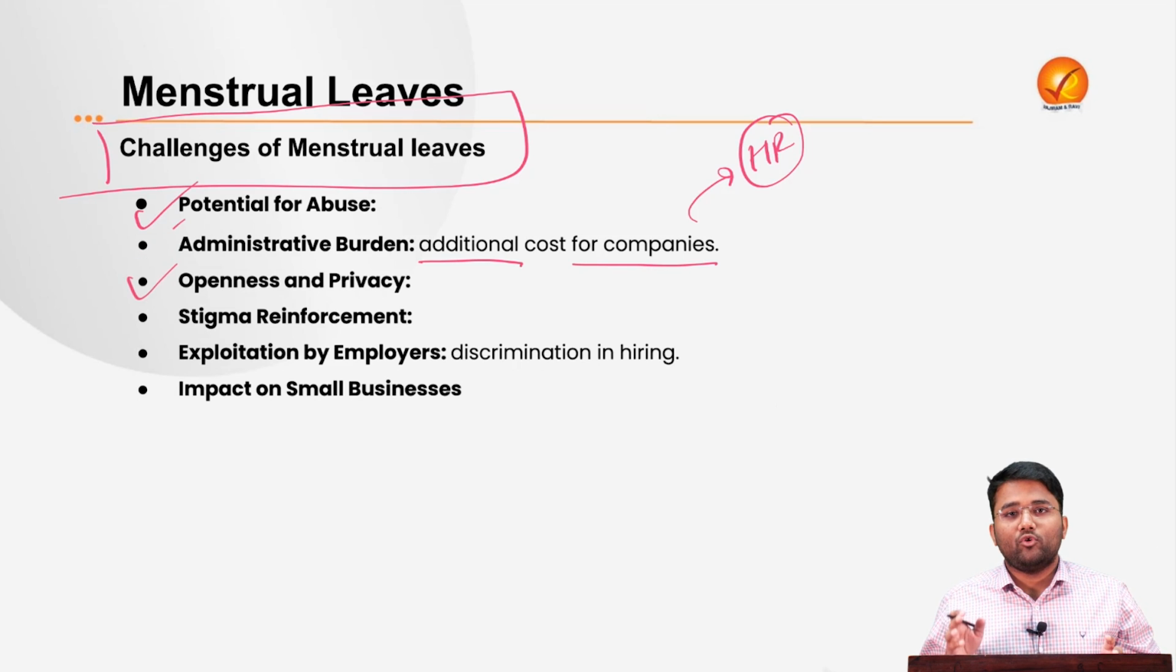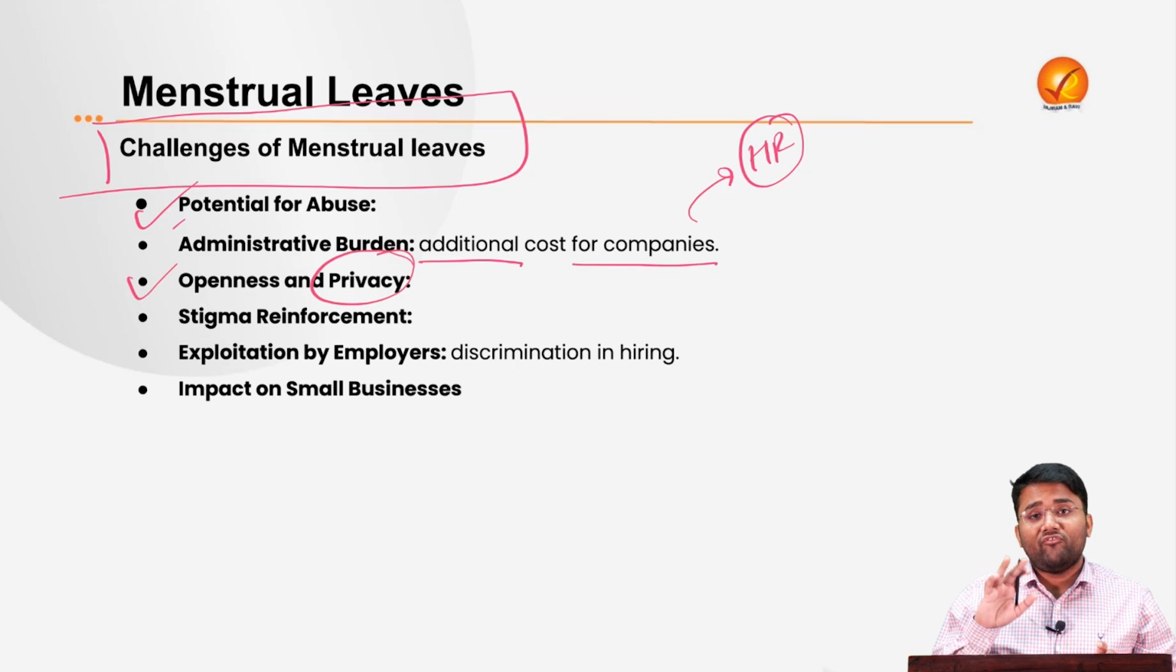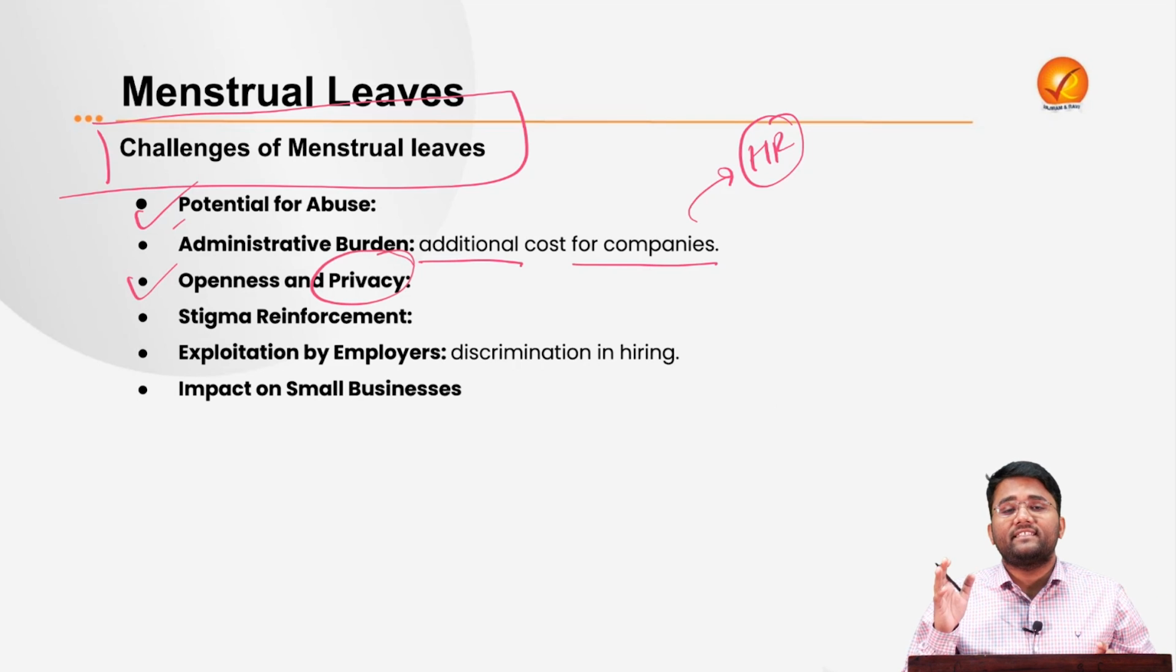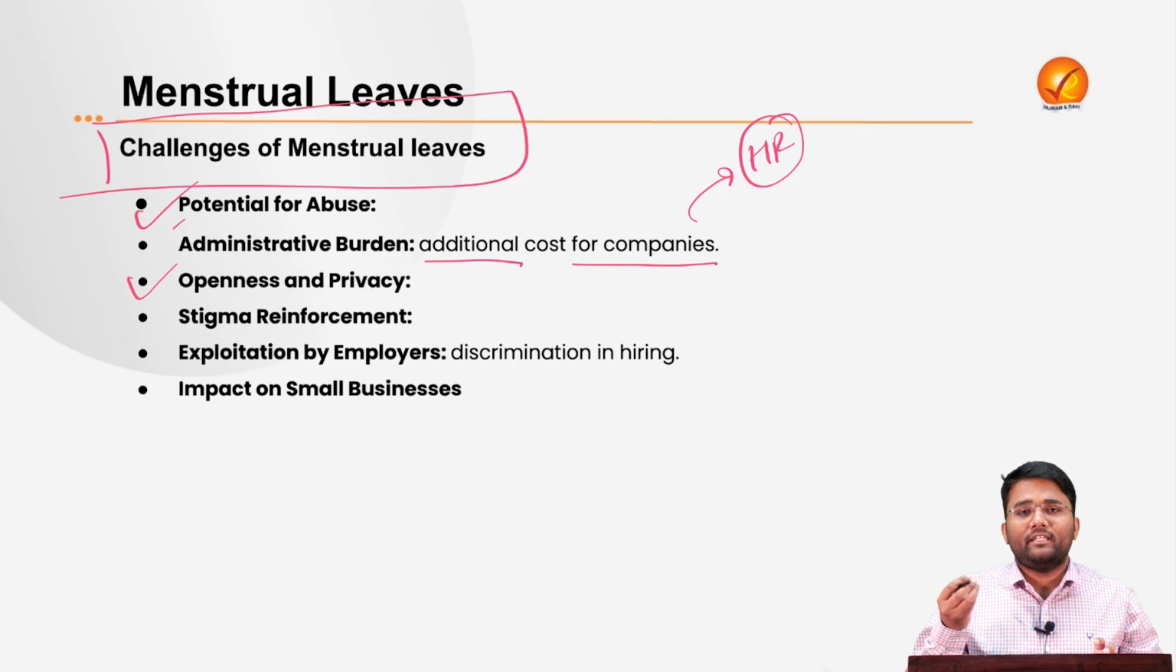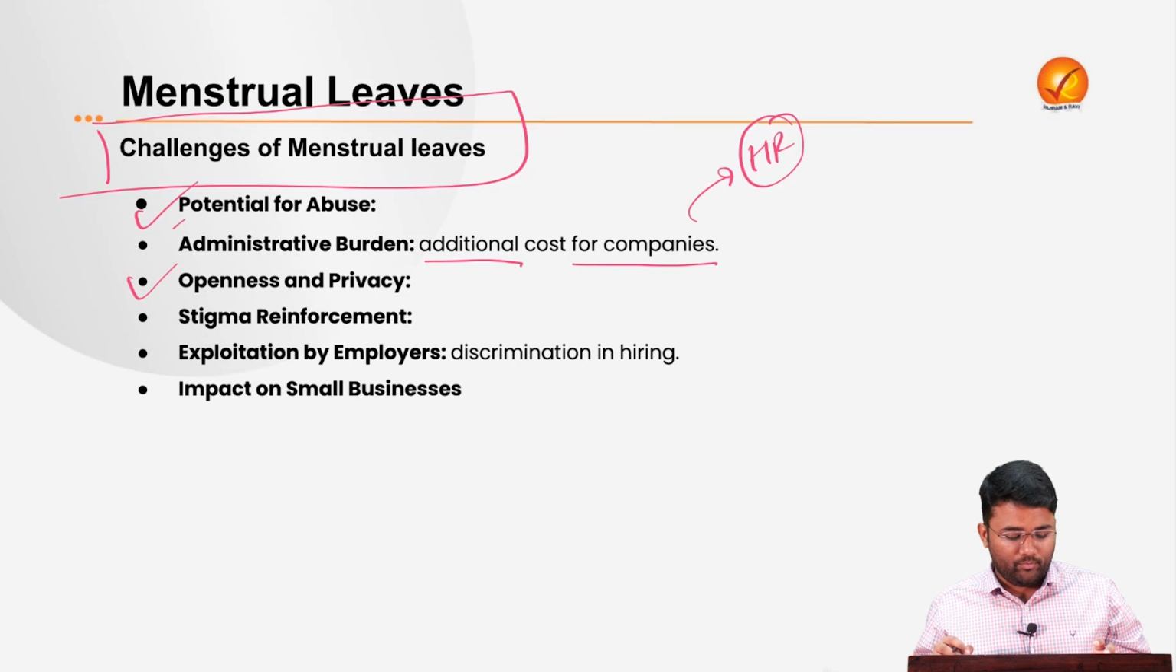And the third issue is openness and privacy. The issue of periods or menstruation is still a stigma or a taboo in our society. Many females are not very comfortable talking about this topic. So it will lead to women concealing this information. They may not convey the proper information to the company or the HR department due to privacy issues, which is ultimately due to the stigma and social taboo surrounding this topic.